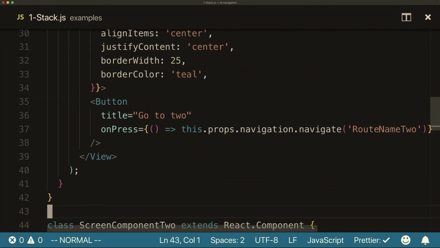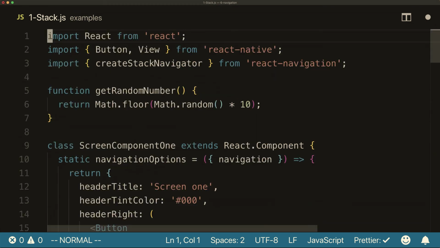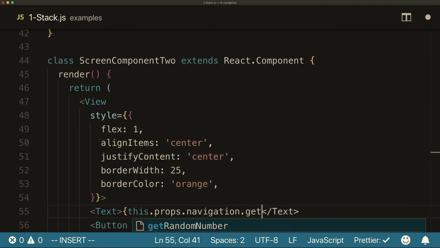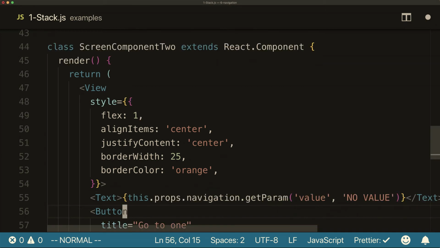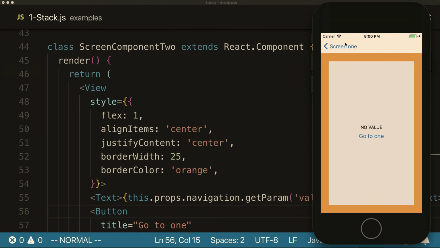But if I go to the second screen, I can add some text here. Of course, I have to remember to import Text, and say this.props.navigation.getParam, value. And then I can provide a default value as well and say no value, or whatever we want to put there. So if I press this, it'll say no value because I didn't update the button in here, I only updated the button in the header. But now if I use the button in the header, then it passes the parameter as expected, and we're able to present that.